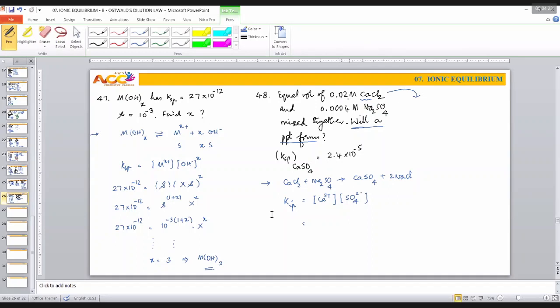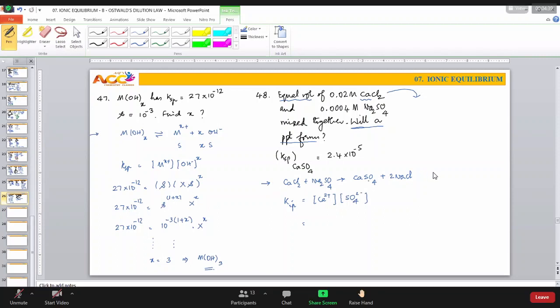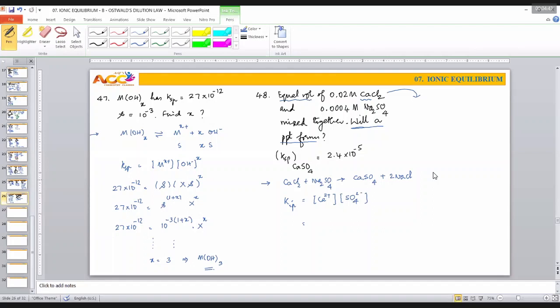But remember that this is the concentration of calcium chloride when it was alone in a container. But when it is mixed with sodium sulfate, to dance together, equal volumes. This is the key word here in this case. Equal volume means after addition of these two so as to have formation of precipitate, volume is doubled. When volume is doubled, concentration becomes half.